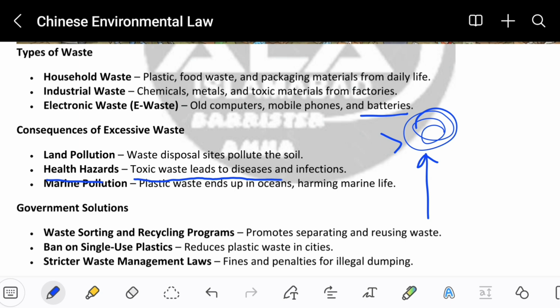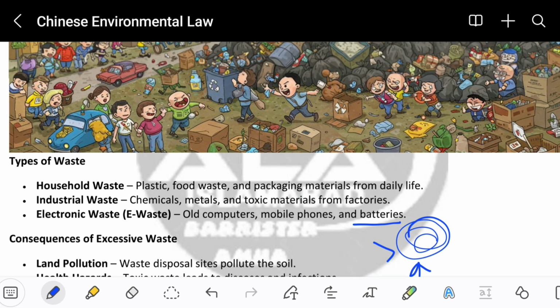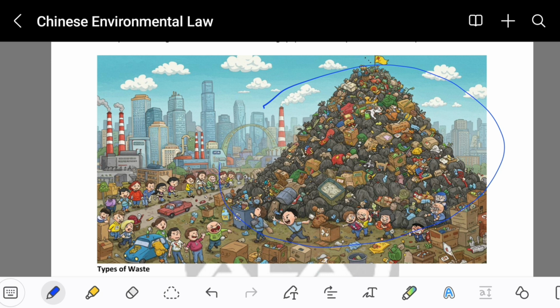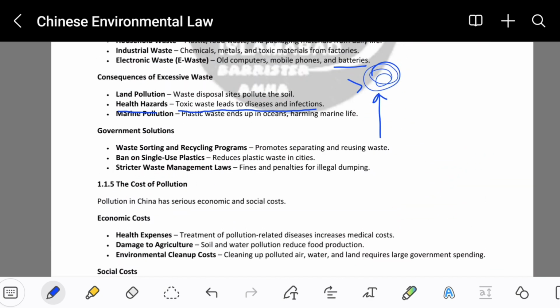Besides this, we will have health hazards. Toxic waste leads to disease and infection. Obviously, if you are living in a place near or close to a big giant waste area, so if you're close to a place like this, you will ultimately suffer from diseases because the smell and the bacteria are going to go inside your body, and those bacteria and everything are going to pollute your body and make you suffer from different diseases.